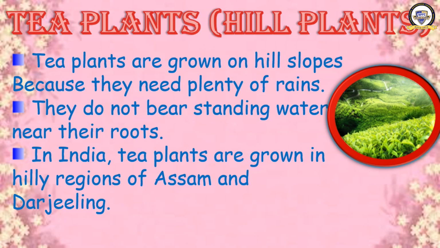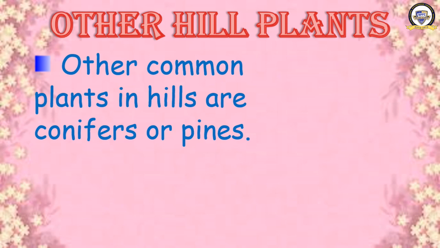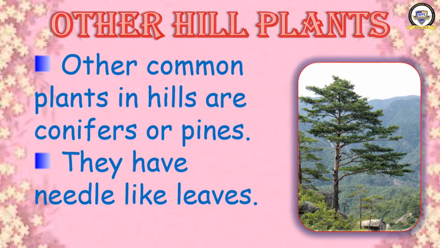Okay, moving ahead now to learn about other types of hill plants. What are the other types of hill plants you see? Other common plants in hills are conifers or pines. What are the other common plants in hills? Conifers, pines. They have needle-like leaves. What are the features of these conifers and pines? Their leaves are like a needle. And this is the photograph. This is a hill plant. See, their leaves are different from the leaves of the trees in the plains.